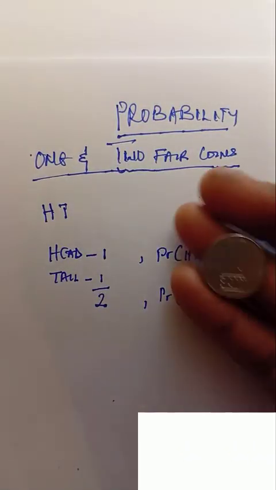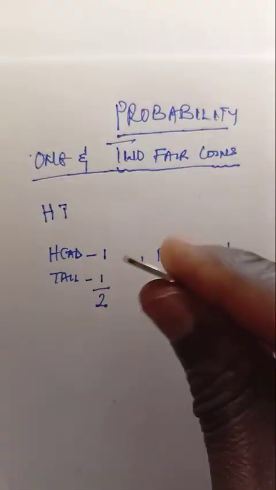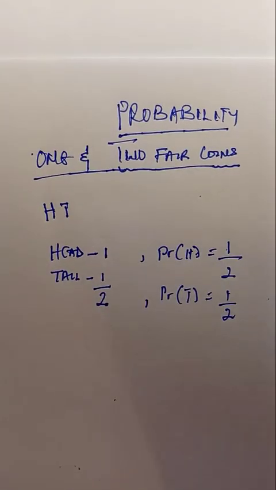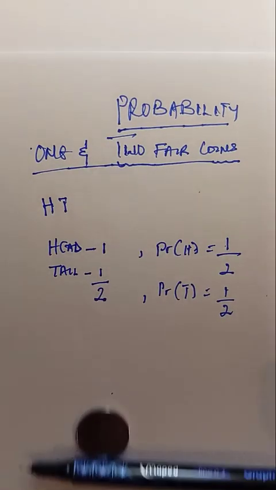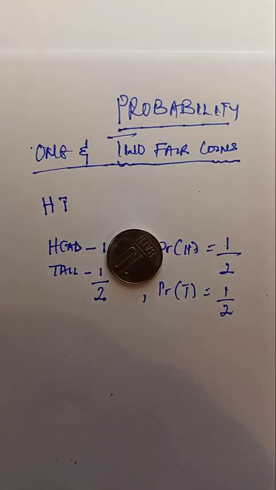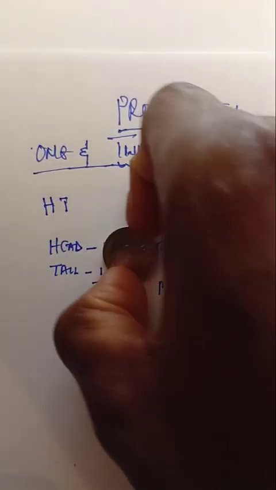So let's use it, demonstrate it now. So we have this fair coin which has a head and also a tail. So I'm going to toss it. I will toss it now and see what appears. So this is what appears. It is a head. So it is 1 all over 2.